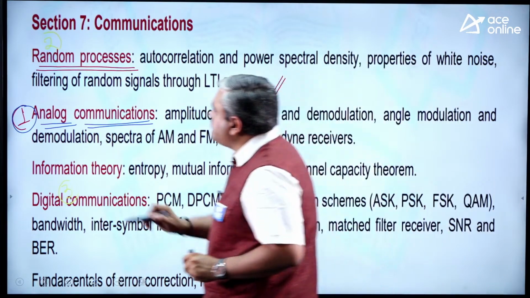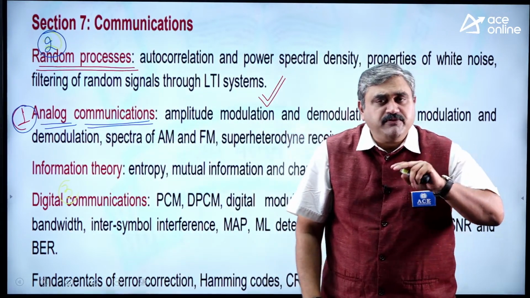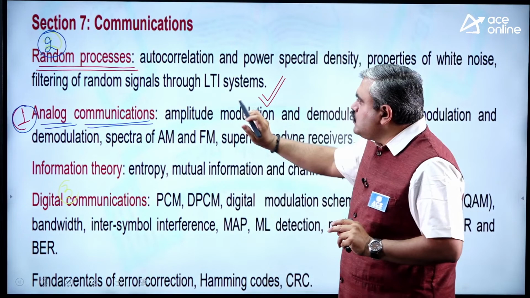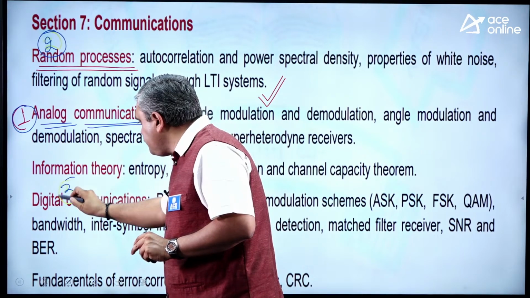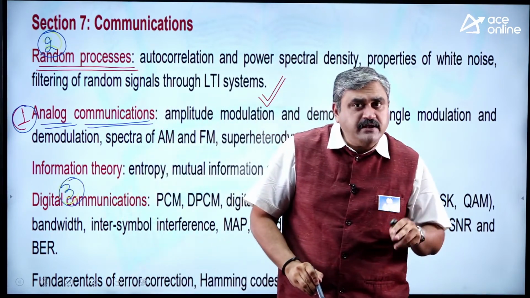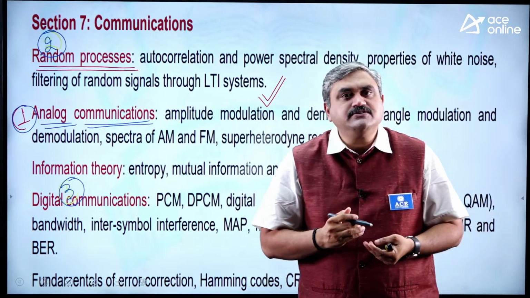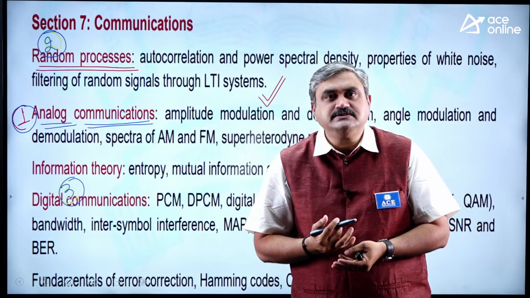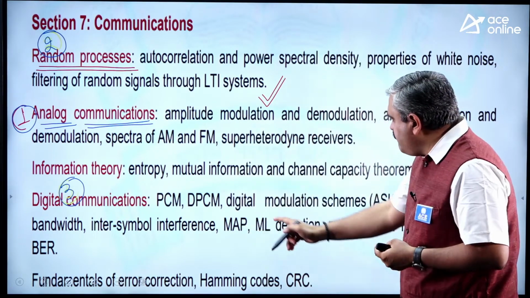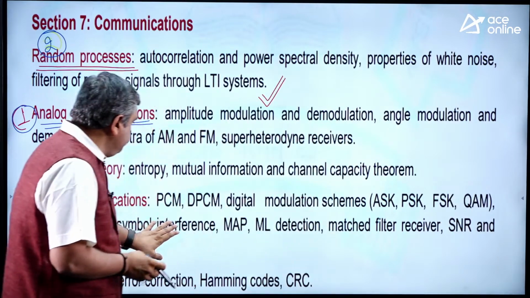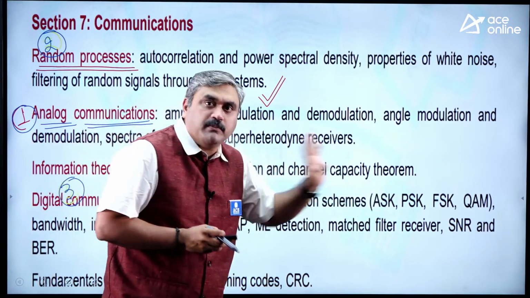Once you complete this, then the second preference we have given to random variables and random processes. From the very fundamental to the last part, don't miss any of this area. And then the third preference we have given to the digital communication part. So here you have baseband and bandpass, PCM, delta modulation, then all the fundamental binary modulation schemes, M-ary schemes, constellation plots, receiver structures, optimum receivers, use of MAP and ML decoding schemes. They are very clearly mentioned here. See here, PCM, DPCM means baseband, then bandpass, ASK, PSK, FSK, QAM, finish.